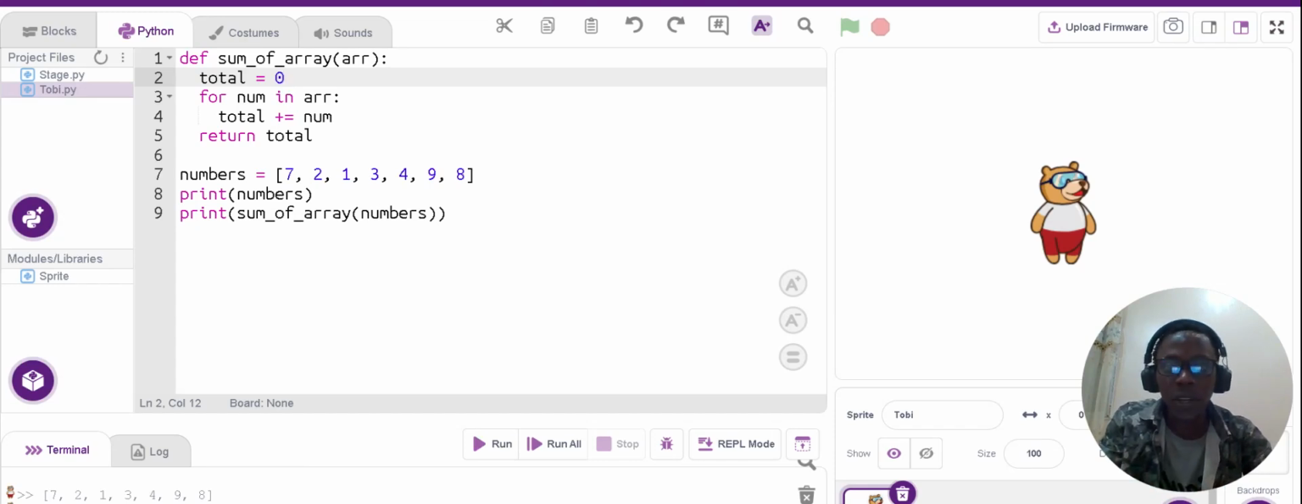After having done that, we return the total, and we print the numbers and we print the sum of array, calling upon the numbers here. So that's that on that.